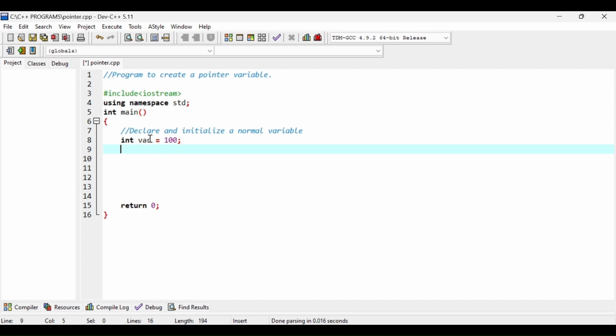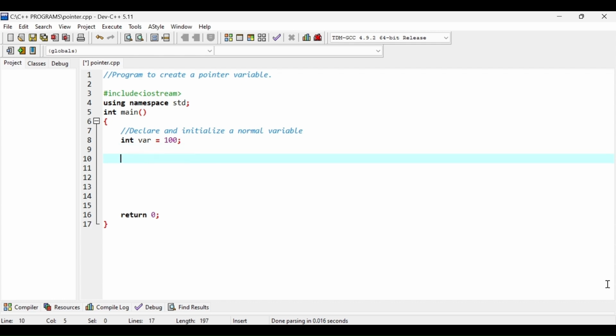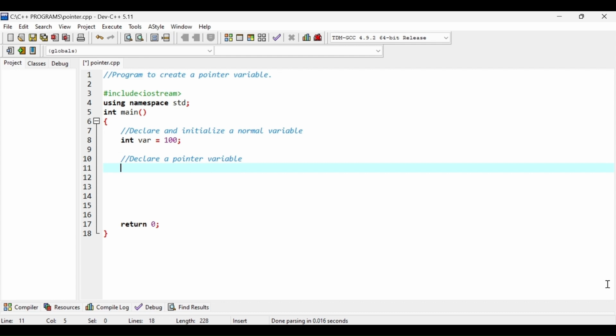First of all, I have declared and initialized a normal variable inside the main function, and I have named this variable as var, and it is having value 100 and it is of integer type. Now I am going to declare my pointer variable, and let's name it as p.